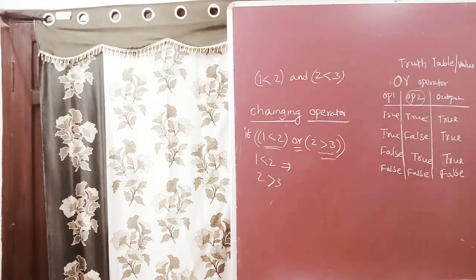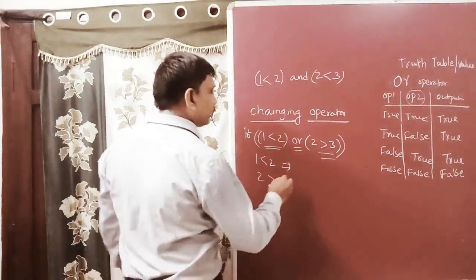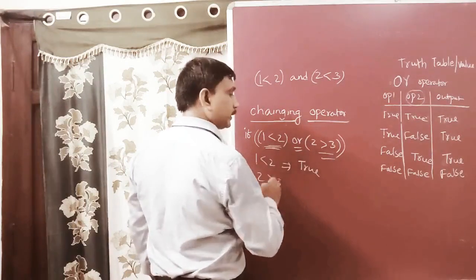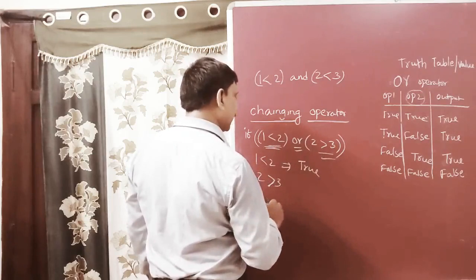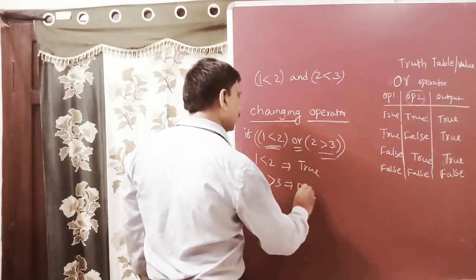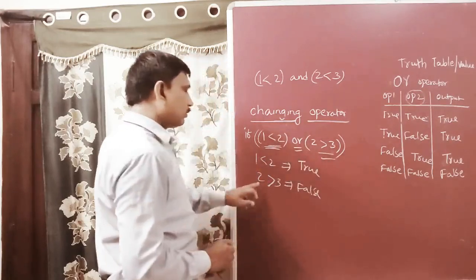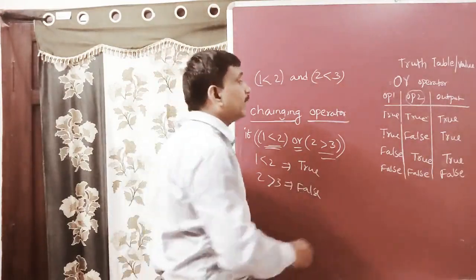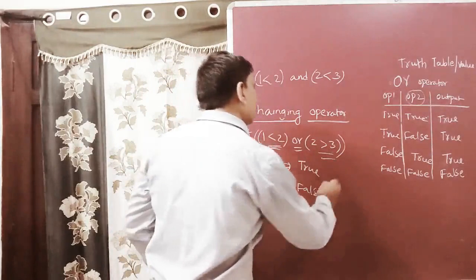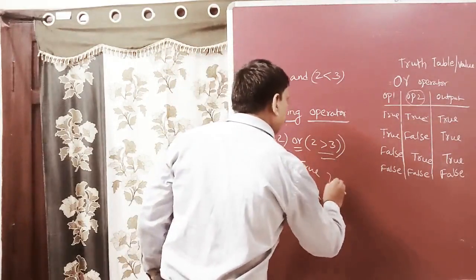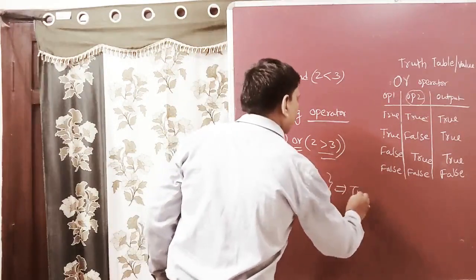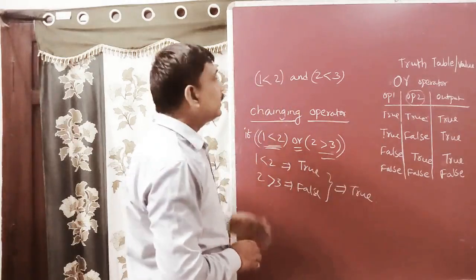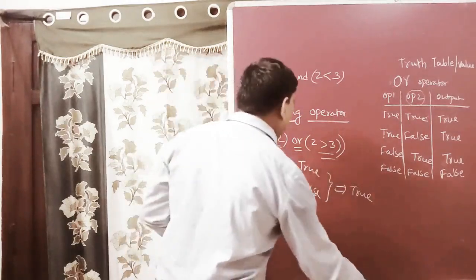Here 1 is less than 2 is true and 2 is greater than 3 is false. True, false with OR returns true. If any one is true, our final output is also true.